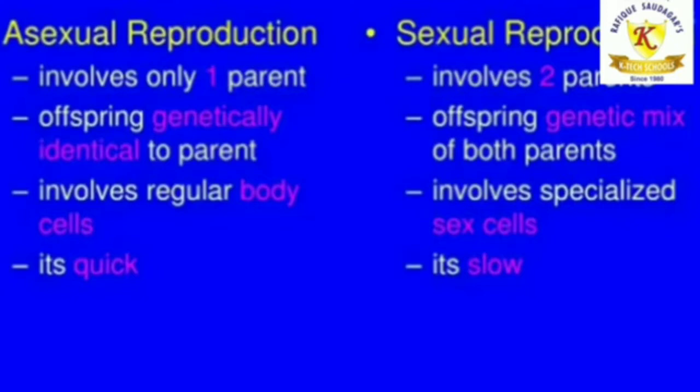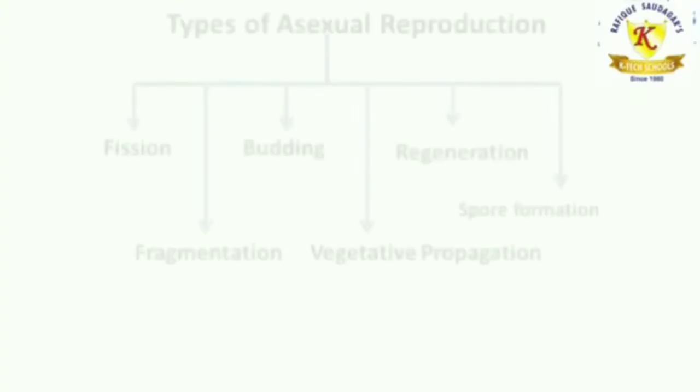What is sexual reproduction? It involves two parents and the offspring genetically mixes both parents. It involves specialized sex cells and it is a slow process. So this is the difference between asexual and sexual reproduction.